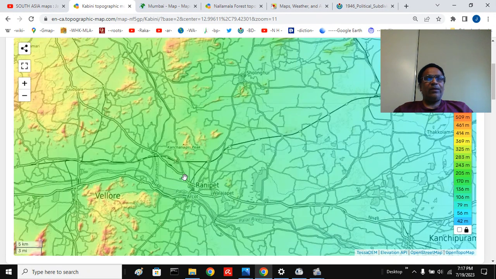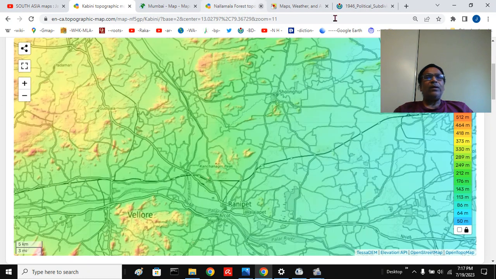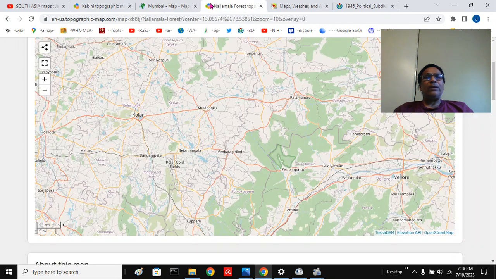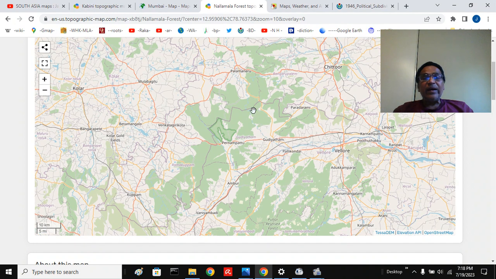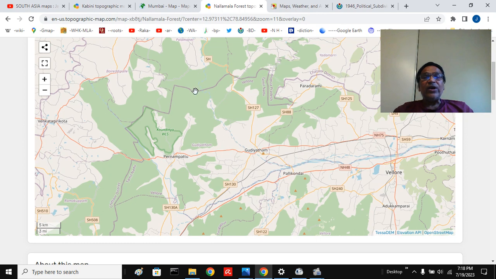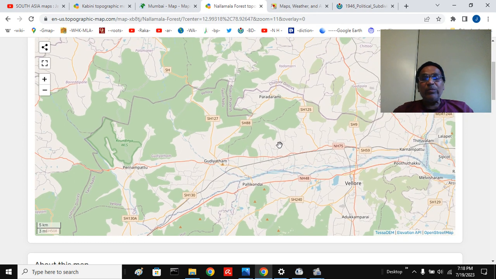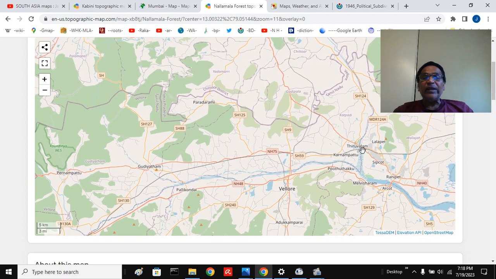You can see Kanchipuram, Ranipet, the Poini river. This is the Poini river. There should be a town called Poini west of Sholingur, and you can see Ambur, near Ambur, that is the Malatar river. Gudiyattam, this is the Poini river. This is the Kaundinya river. Gudiyattam, Kaundinya. This is the Malatar. You can see near Ambur, this is the Malatar. This is the Kaundinya reserve forest. There should be the Poini river east of Vellore. There will be a town also called Poini. This is the Poini river.